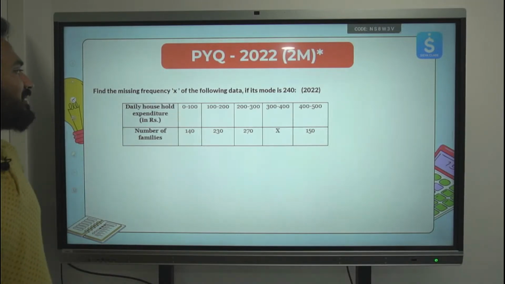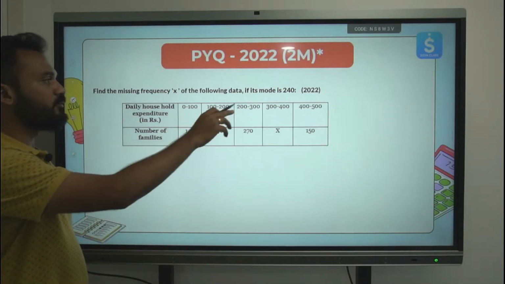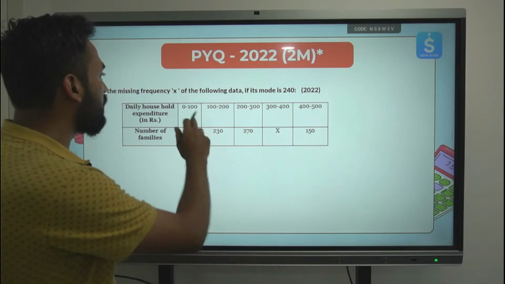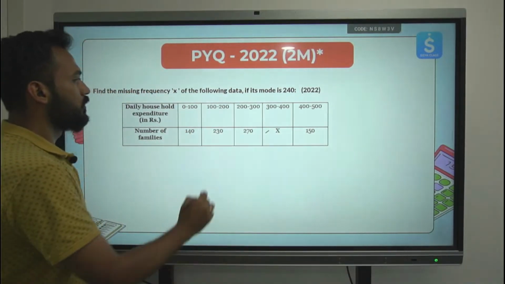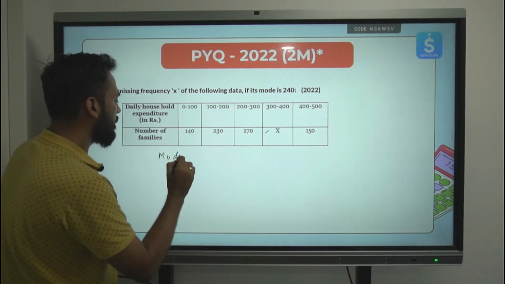Find the missing frequency X of the following data if its mode is 240. If the mode is 240, what will be the missing frequency X? So mode is 240.